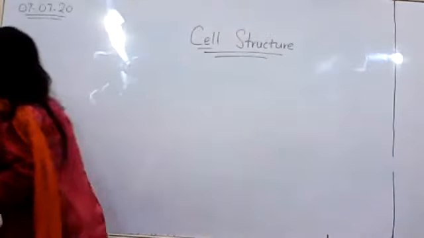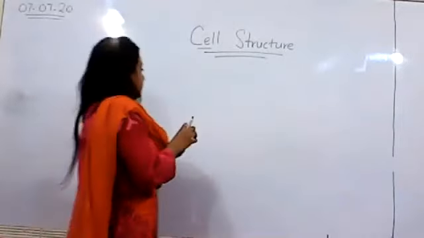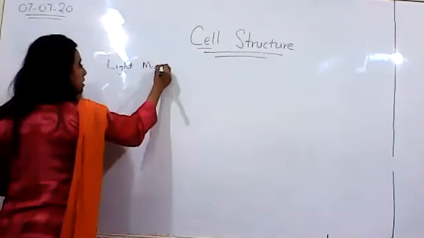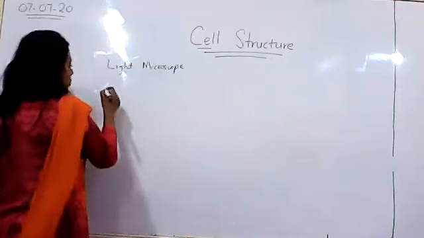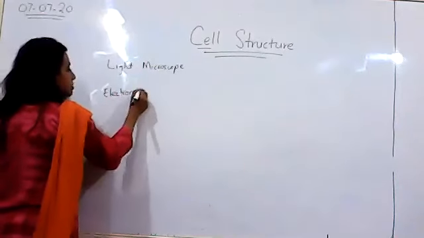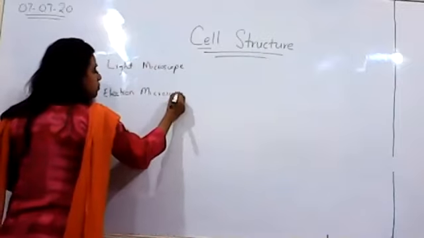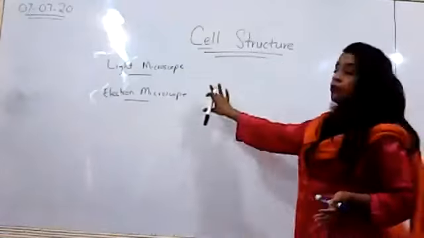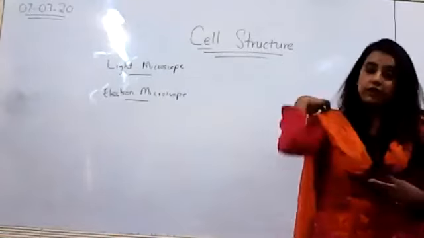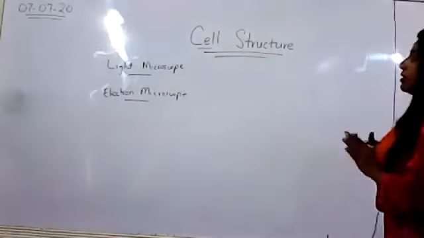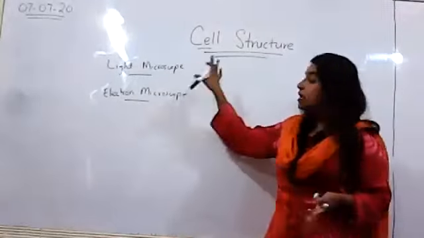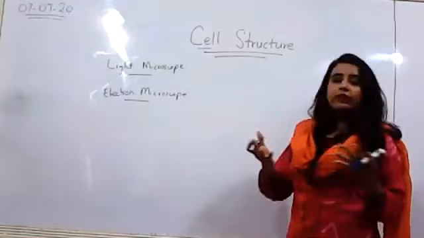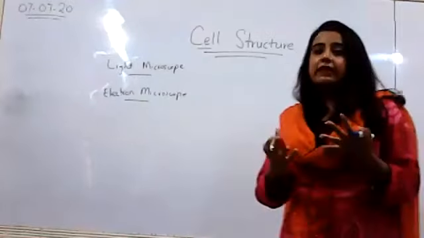As you all might already know, we have two types of microscopes, right? There is a light microscope and there is an electron microscope. There are several other types, but these are the two basic types that we will be discussing. Why I'm bringing microscopes into this is, you know that a cell is not visible with the naked eye, right? To study the cell, we need to see it under a microscope. So when you look at the cell under a light microscope, you see only a generalized image. You do not see the organelles in detail, right?